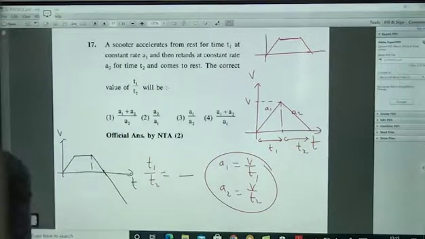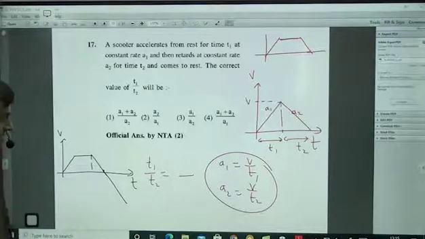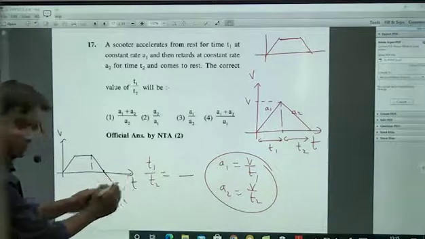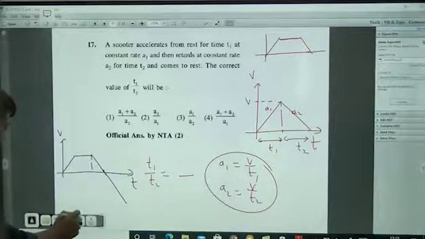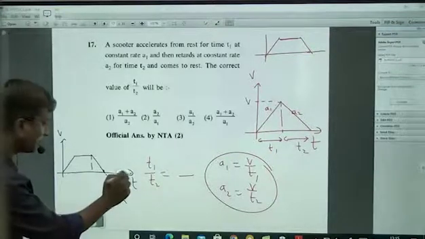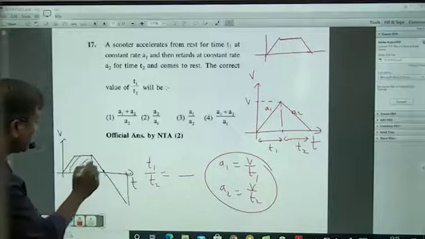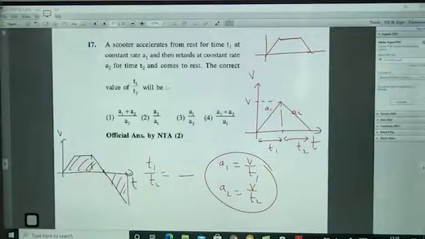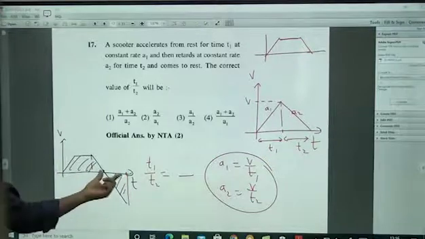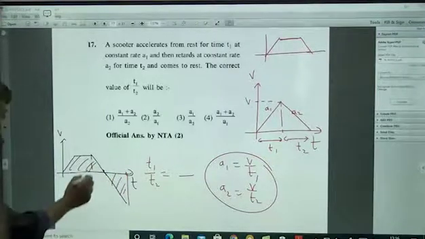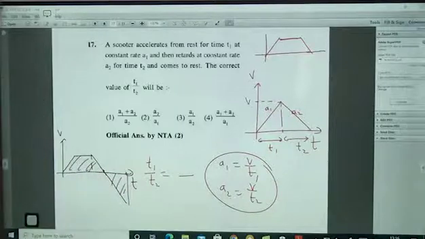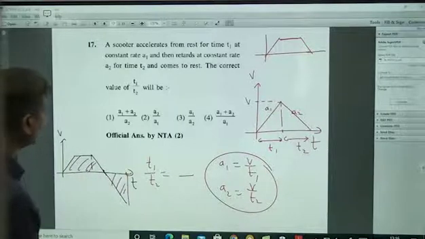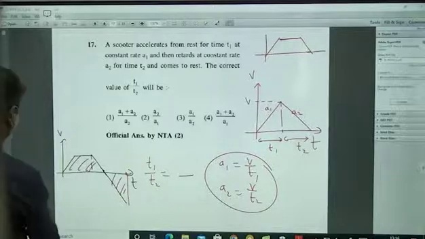It comes back to the initial point, simply put, after what time they'll ask. This is a good question. After what time means you have to select some time here, then equate this area to this area. Total displacement will be 0. You know this slope, the same slope will continue. So this is x, and it will be in terms of x. This area equal to this area, you will get the value of x. Nice question. That can be a good question still. Right.